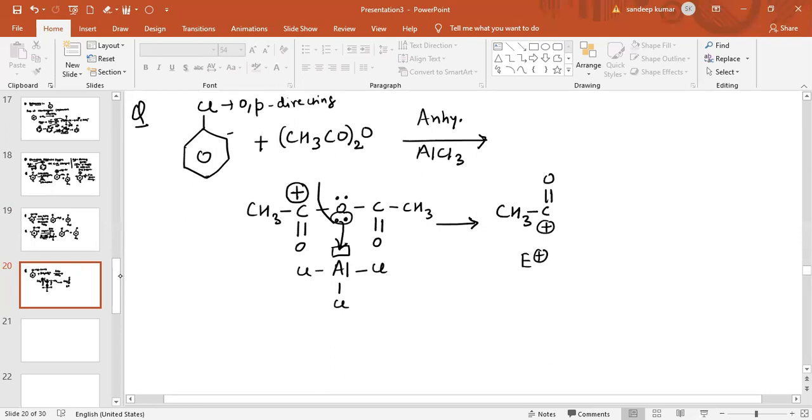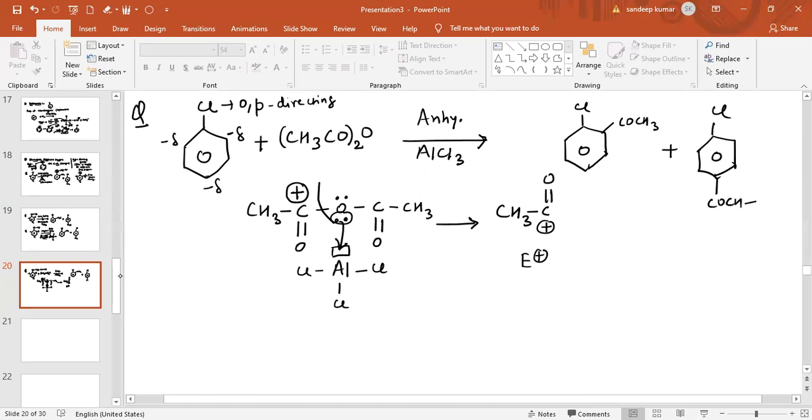Do by yourself what happens at this ortho position: electron density increases at the ortho position, and also at the para position. So the electrophile will attack at the ortho position, giving COCH3, and also the electrophile will attack at the para position, giving COCH3.